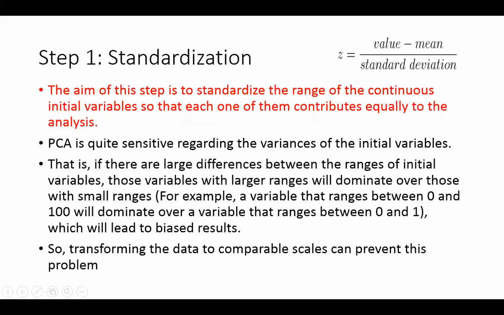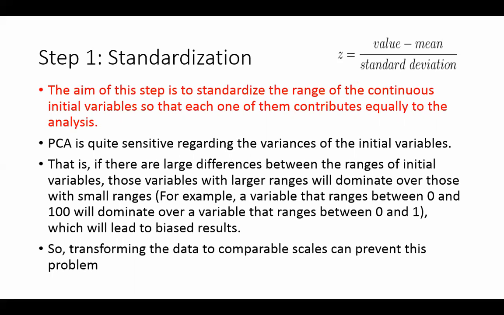So let's talk through the steps. The first step is that you standardize the data. We have talked about that in cluster analysis also. Without standardizing the data, you might compromise on accuracy. So the first thing is to bring all the columns in the same range, so that each one of them contributes equally to the analysis. PCA is sensitive regarding the variances of the initial variables. That's the main part that you need to keep in mind.